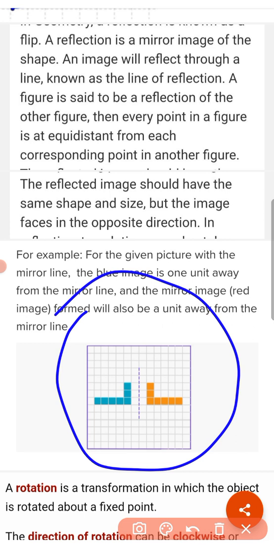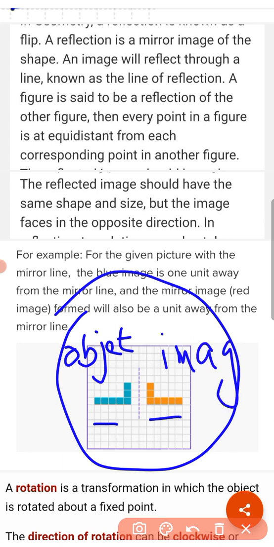This figure is an example for a reflection. This yellow shape is the reflection of this blue shape. This is the object and this is the image. Here, as I told you, the distance between the line of reflection and the object and the mirror image is always the same. Here the distance between the object and the mirror line is 1 unit and here also 1 unit.